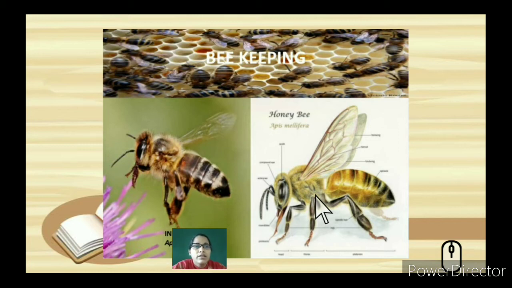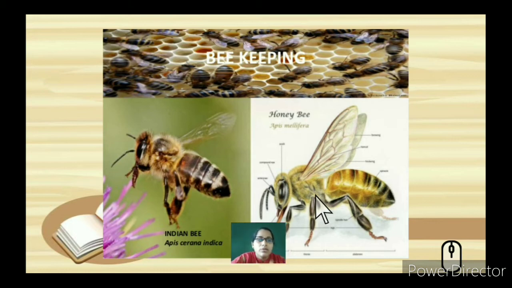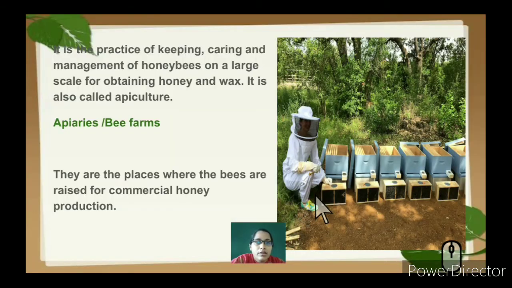So let's understand now beekeeping. So why do we rear bees? It's mainly for the honey or the nectar. So nectar from the flower is collected and this is made into honey by the honeybees. It's a practice of keeping, caring for, and managing honeybees on a large scale for obtaining honey and also wax, and this process is known as apiculture.